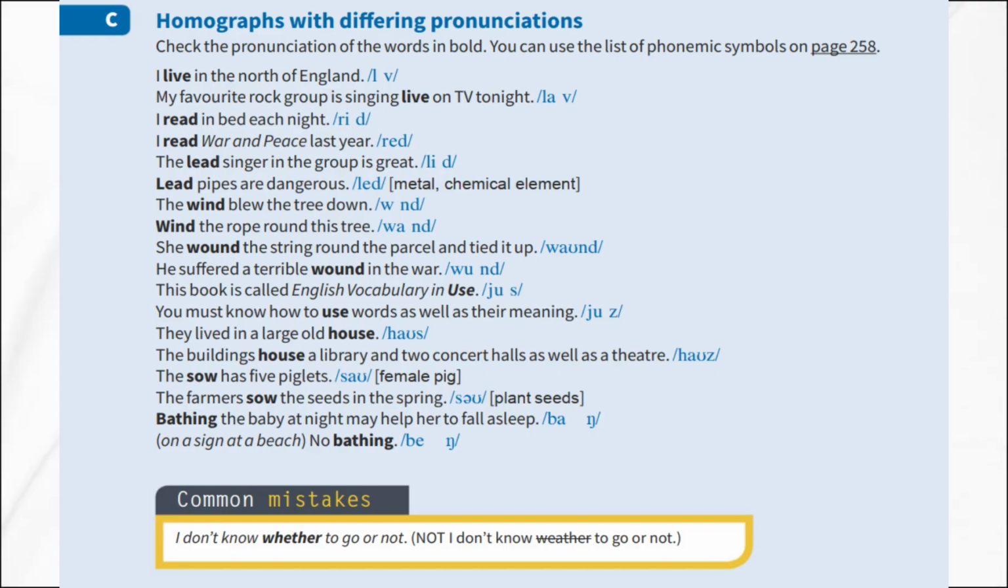Practice listening to and using these words, and soon they will become second nature. Keep up the good work.